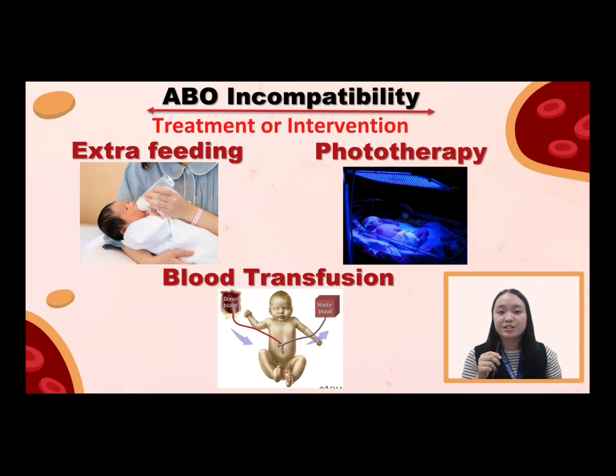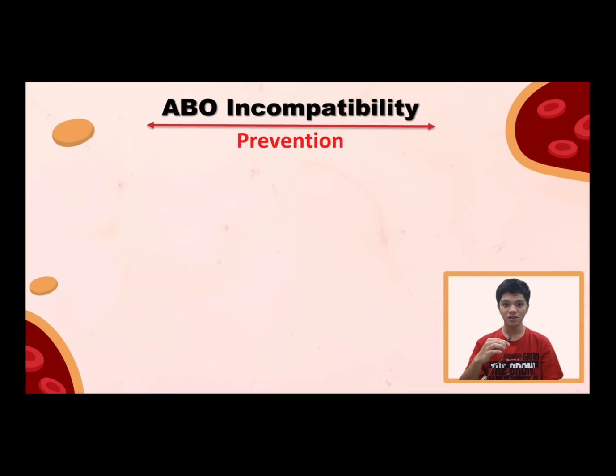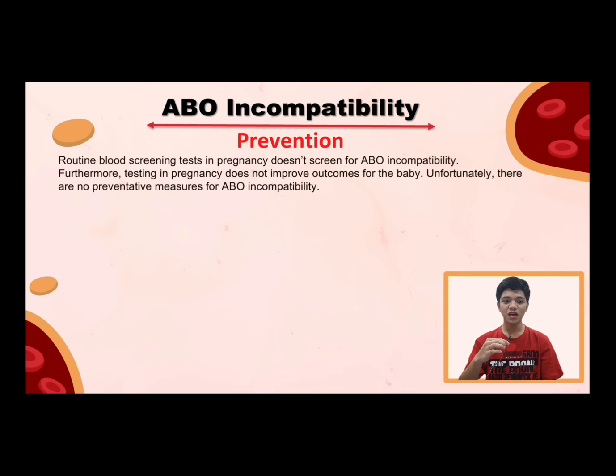Next slide will be presented by Carl. Thank you, Ben. Now let's move on to the prevention of ABO incompatibility. Routine blood screening tests in pregnancy don't screen for ABO incompatibility. Furthermore, testing in pregnancy does not improve outcomes for the baby. Unfortunately, there are no preventative measures for ABO incompatibility.